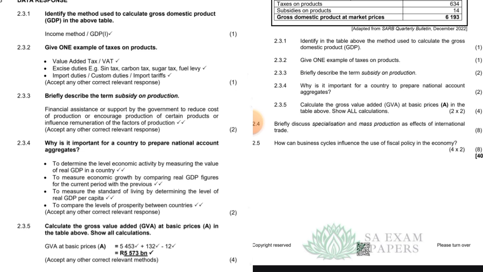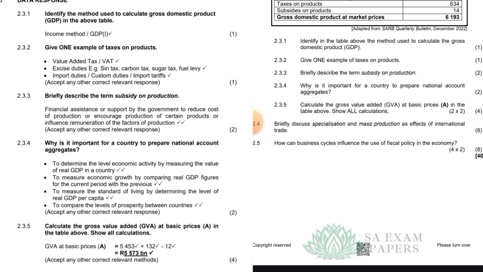Subsidy on production. If you know the definition of subsidy, you already know what we're talking about. Financial assistance or support by the government to reduce the cost of production or encourage production of certain products or influence remuneration of the factors of production. 2.3.4, why is it important for the country to prepare national account aggregates? To determine the level of economic activity by measuring the value of the real GDP in the country. To measure the economic growth by comparing the real GDP figures for the current period with the previous.